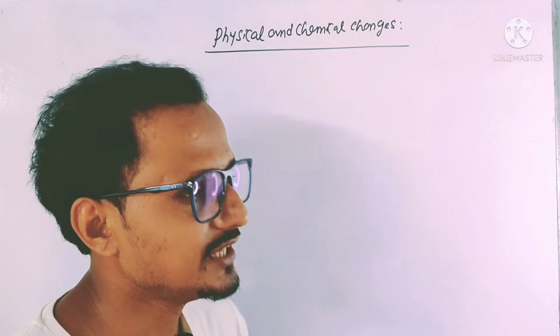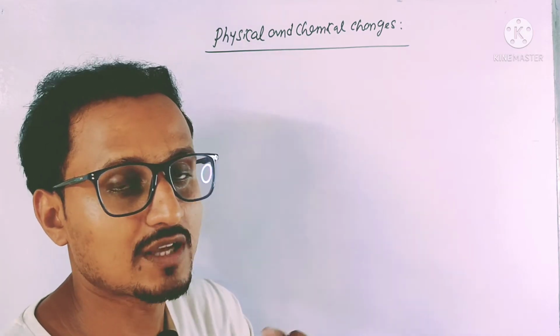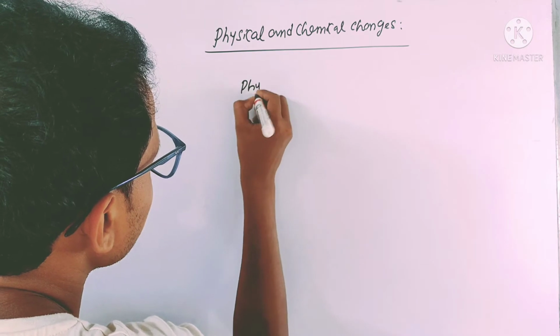We only know that changes are of two types, physical and chemical change. In physical change, the composition of the substances will not change.